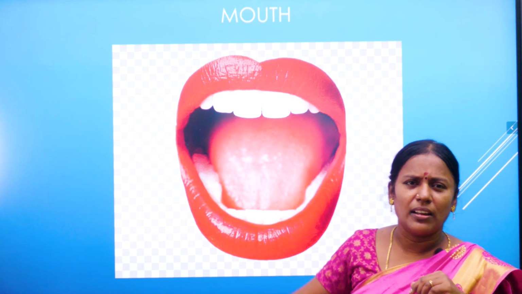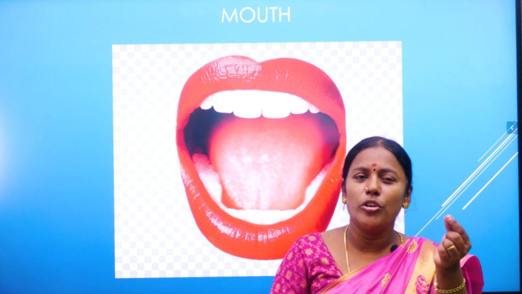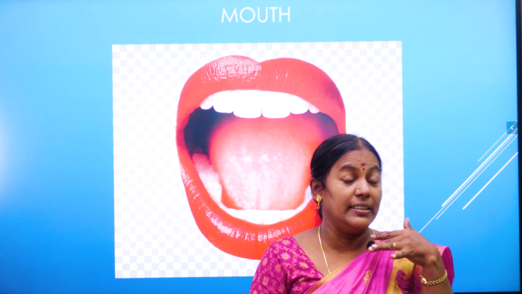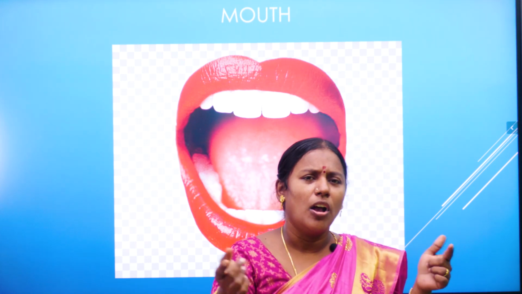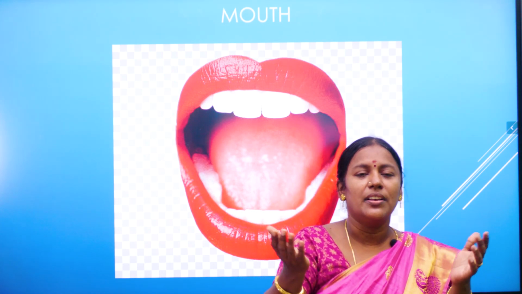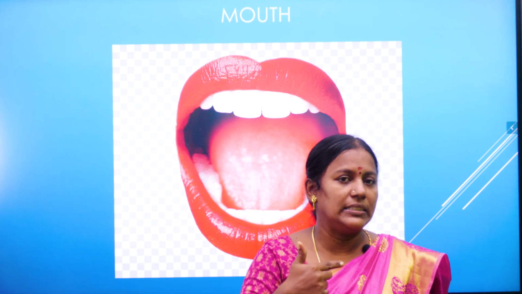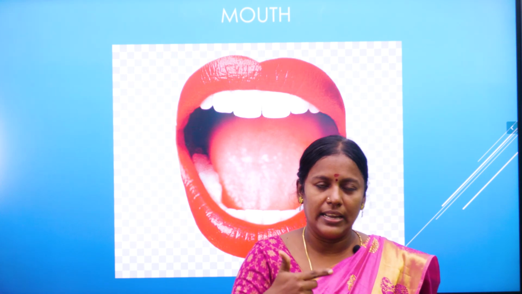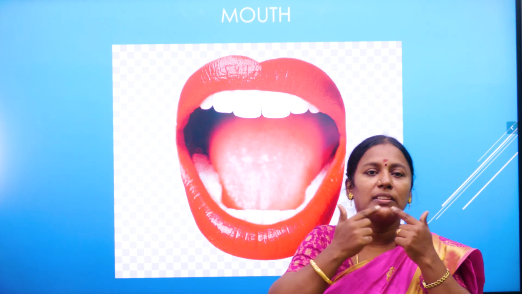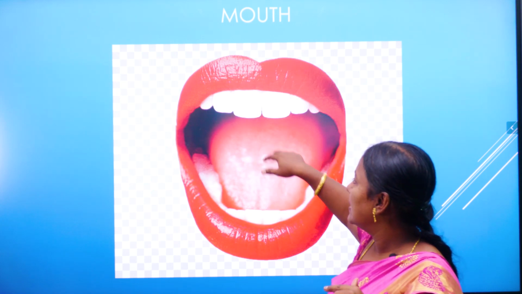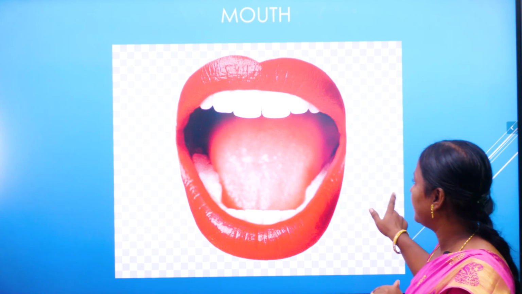So, next part, tongue. What is the use of tongue? If you eat chili, how do you feel? You will feel spicy. If you eat sugar, how do you feel? You will be feeling sweet. How do you know it is spicy, it is sweet? With the help of our tongue. Tongue is used for tasting. See, mouth. Inside mouth we have lips, teeth and tongue. Shall we move on to the next?